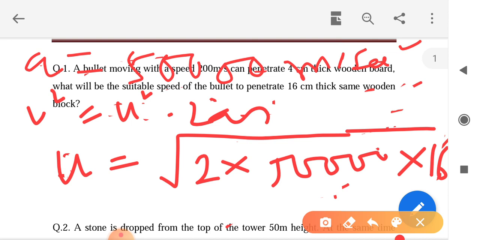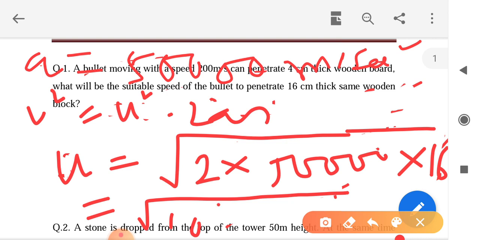So 16 into 4, and this is 10 to the power 5, I think, came out. Okay, so u equals root over 10 to the power 5 into 16.